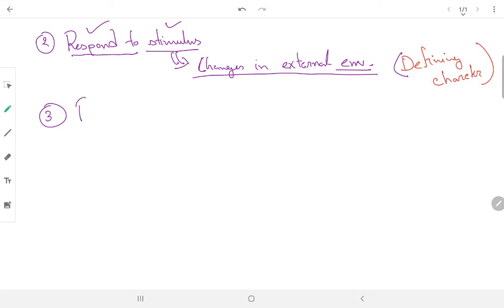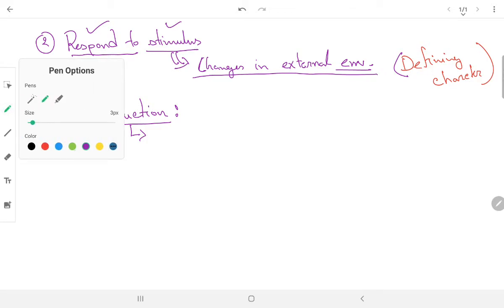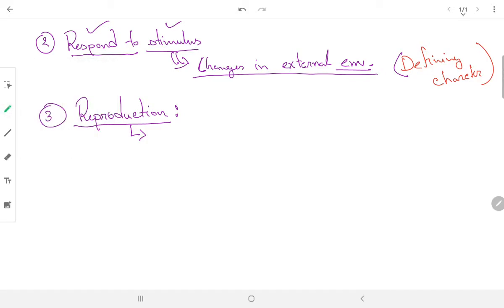Third, we have reproduction. Is reproduction a defining characteristic? Reproduction means what? The definition of reproduction is that an organism will give birth to a similar kind of organism, right? That's what reproduction means. Now, is reproduction a defining characteristic?